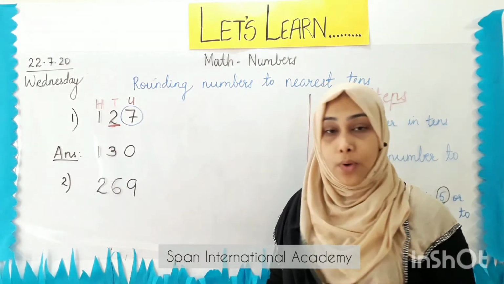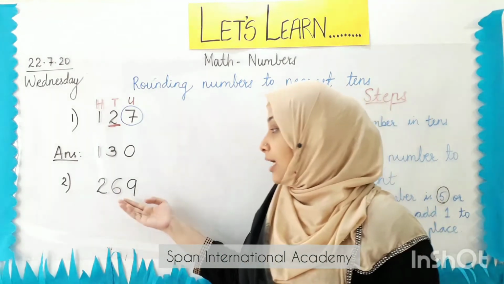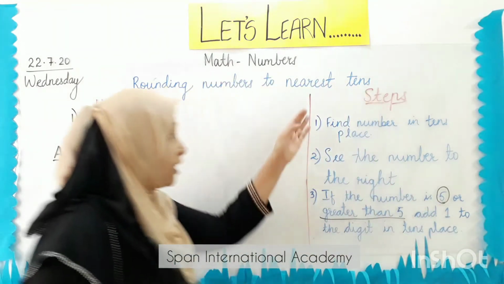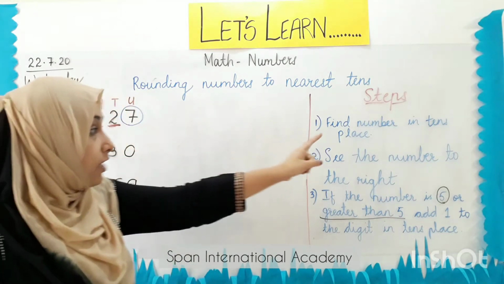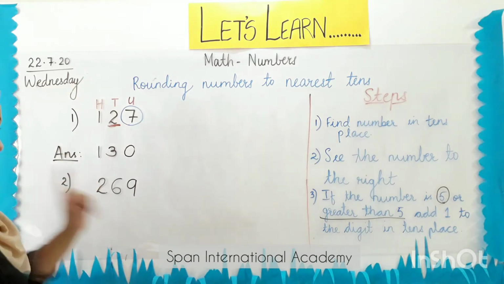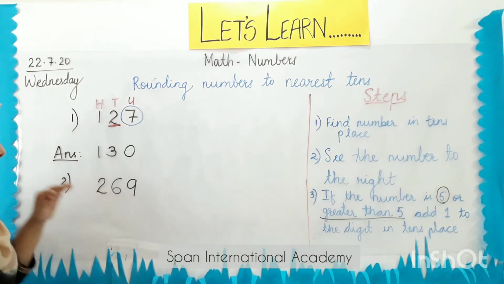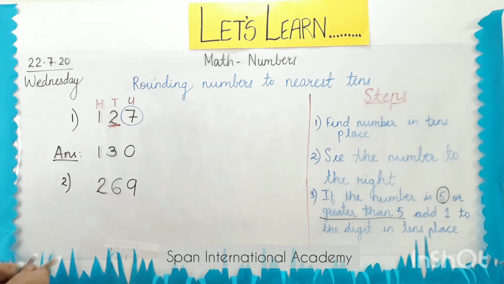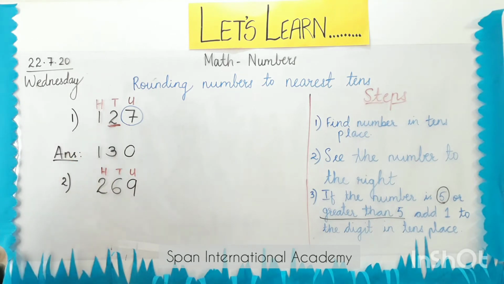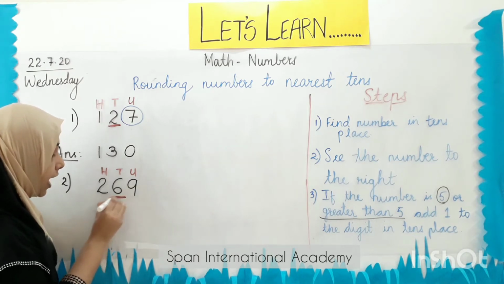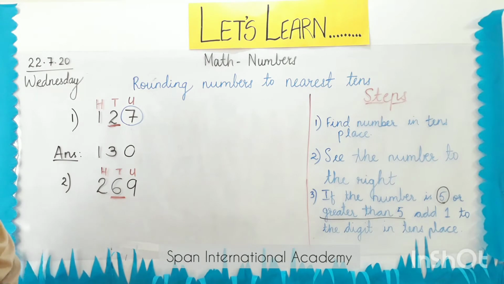The number is 269. The steps are already written over here. Let's quickly take the first step. The first step is to find the number in the tens place. We'll write the place value, hundreds, tens and units. So according to the first step, we will find the number in the tens place. And which number is in the tens place, students? Yes, it is number 6.